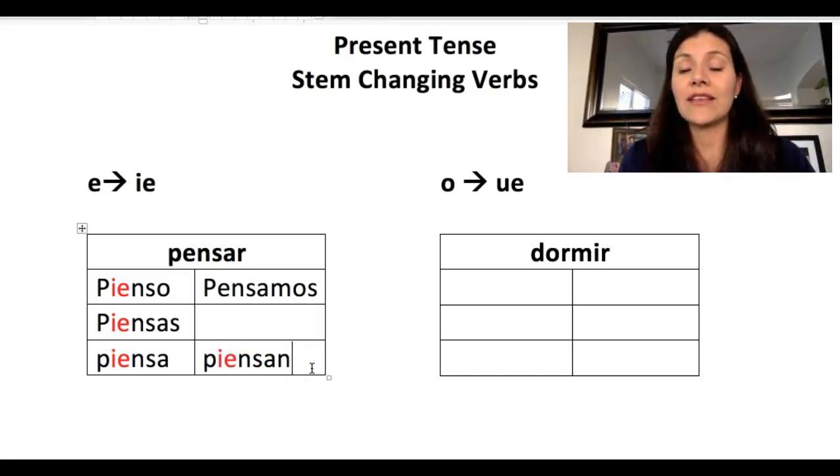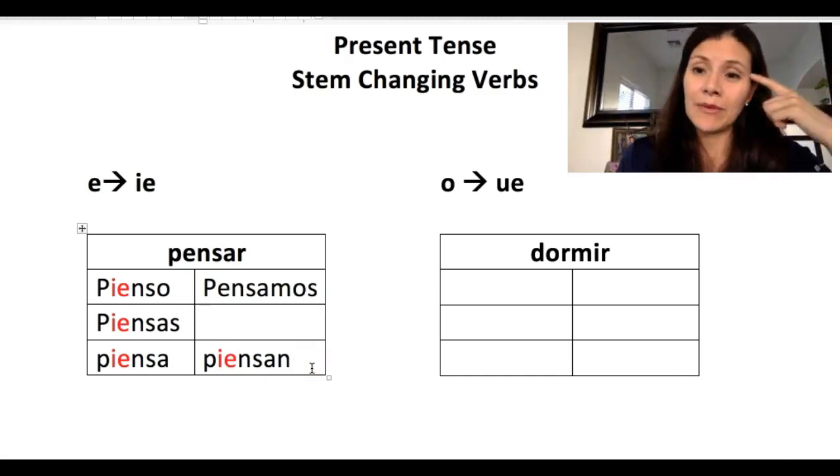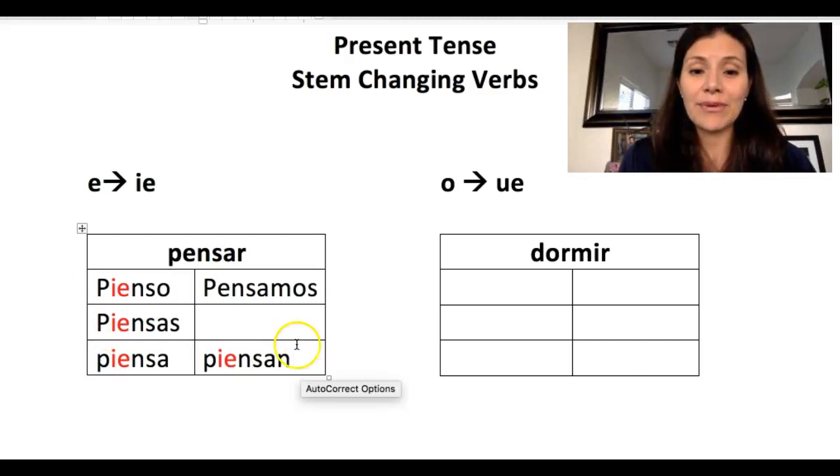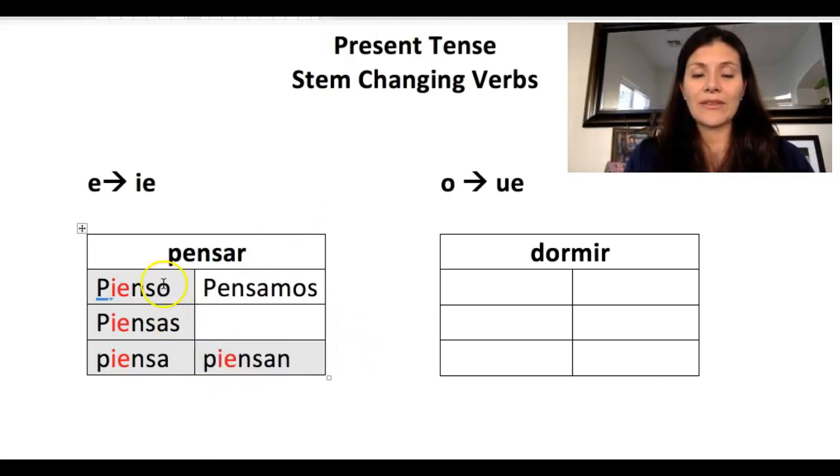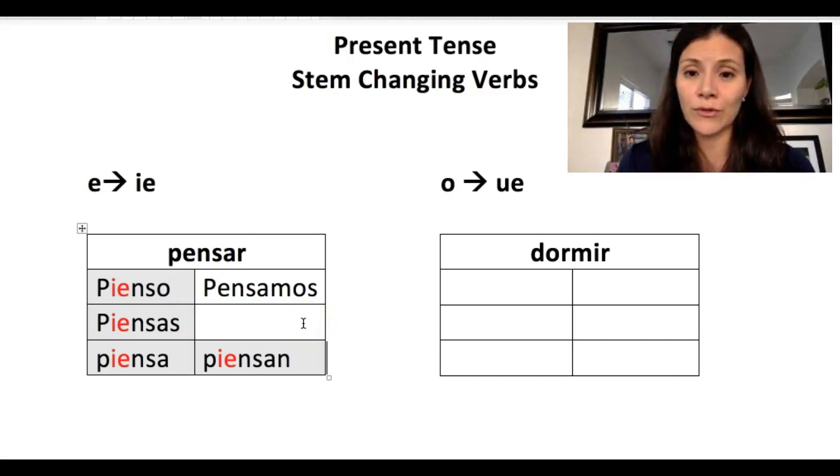I like calling these boot verbs. I'm a visual person, so I can see here the shape of a boot if I think about this area here. So that goes in the shape of a boot. That tells me that it will change to an IE wherever it's in the boot, not in the nosotros form. And if we were to be practicing the vosotros, it would not be doing that in the vosotros form.